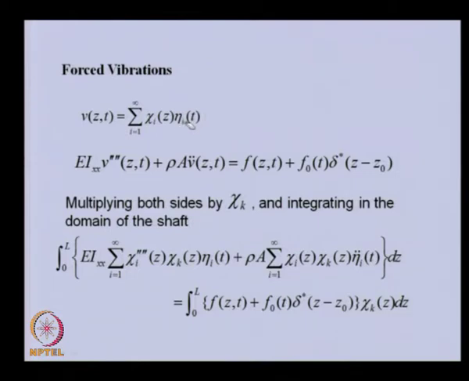So, basically what we are assuming is that any force response can be represented by a summation of various mode eigenfunctions multiplied by some initial condition constant, and this is similar to the Fourier series.